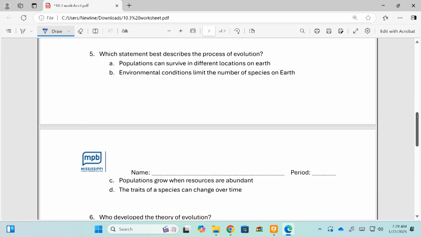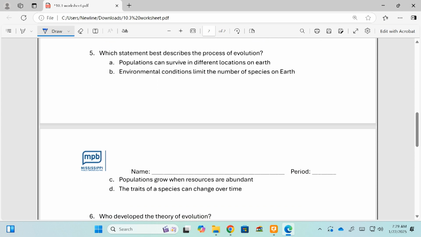So number 5 here says, which statement best describes the process of evolution? Well, we should see something about change over time. Let's see if we can find this. Okay, I like this one, letter D again. The traits of a species can change over time. That's what we're talking about here, right? What is evolution? It's just change over time.